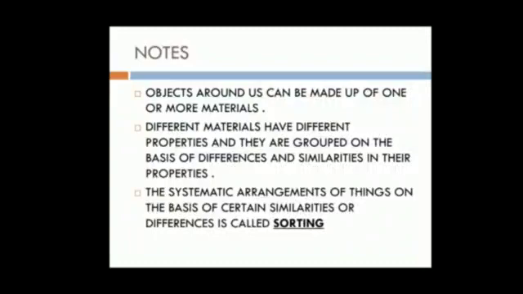Different materials have different properties and they are grouped on the basis of differences and similarities in their properties. Among all properties, many similarities are there, some differences also. So the systematic arrangement of things on the basis of certain similarities or differences is called sorting. So what is sorting? The systematic arrangement of things on the basis of certain similarities or differences is called sorting.